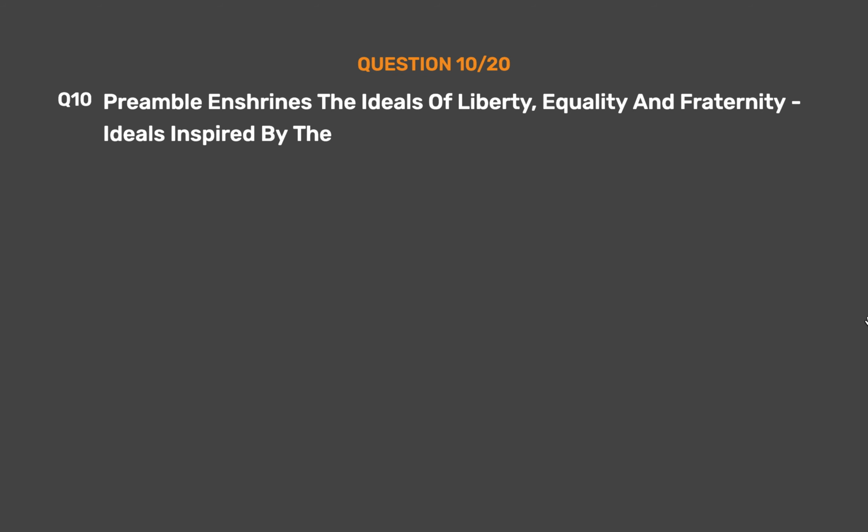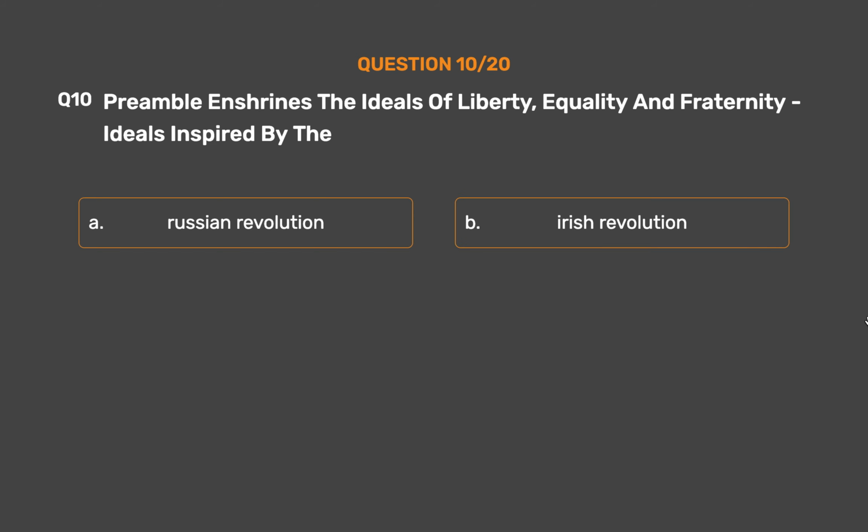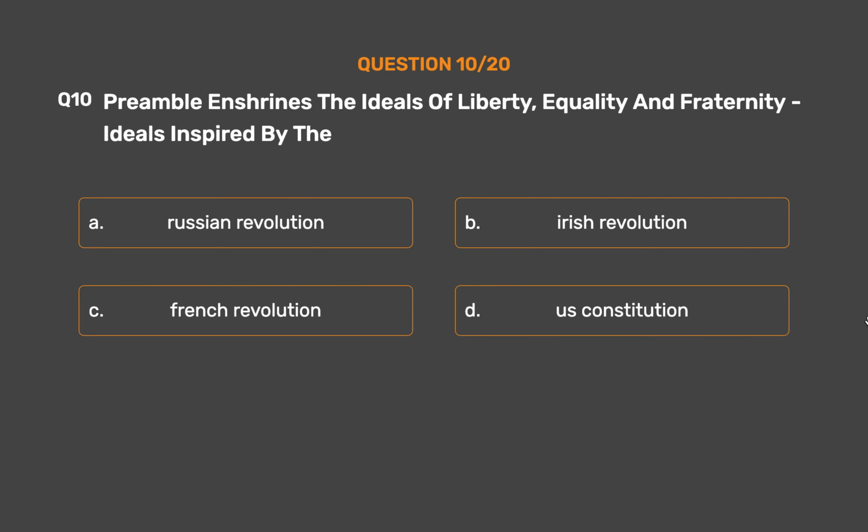Question number 10. Preamble enshrines the ideals of liberty, equality and fraternity, ideals inspired by the Option A. Russian Revolution. Option B. Irish Revolution. Option C. French Revolution. Option D. U.S. Constitution.